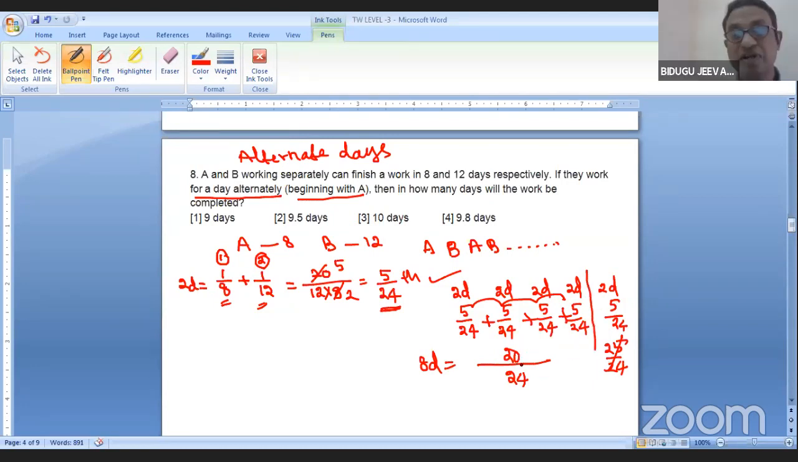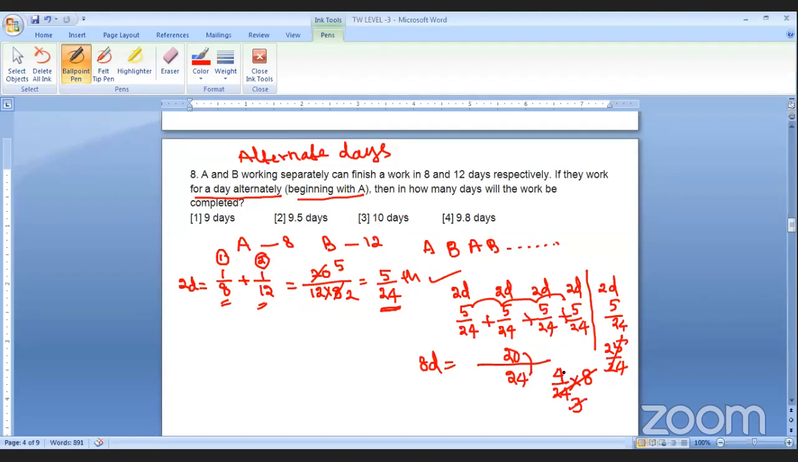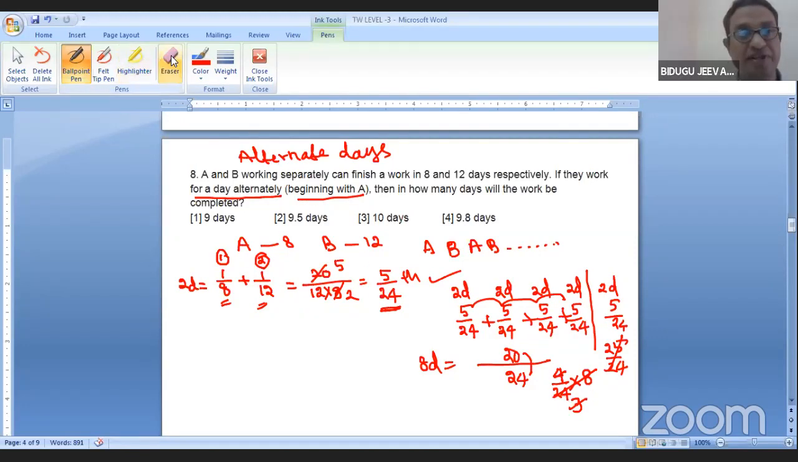So remaining work, how much is left over? Only 4 parts are there out of 24. This can be done by whom? After 8 days, this can be done by A. A's capacity is 8. So 4 by 24, 1 by 6, 8 sixes, so 4/3 days? Following my point? I think you are not following. Let me explain once again this one.